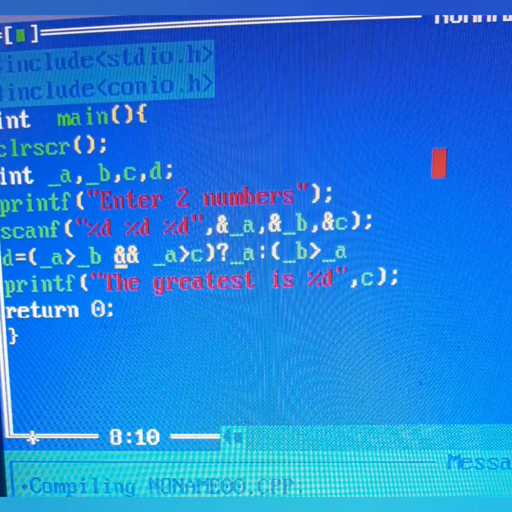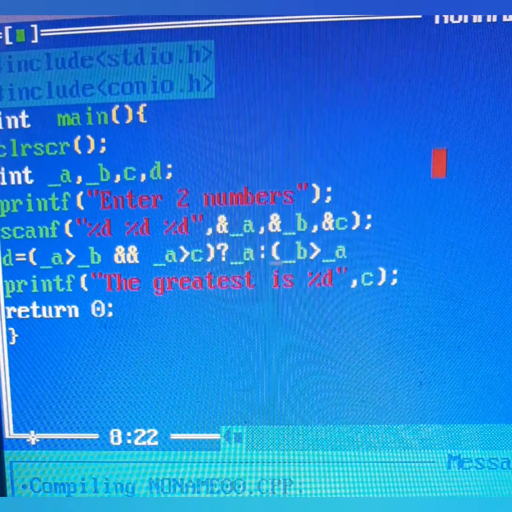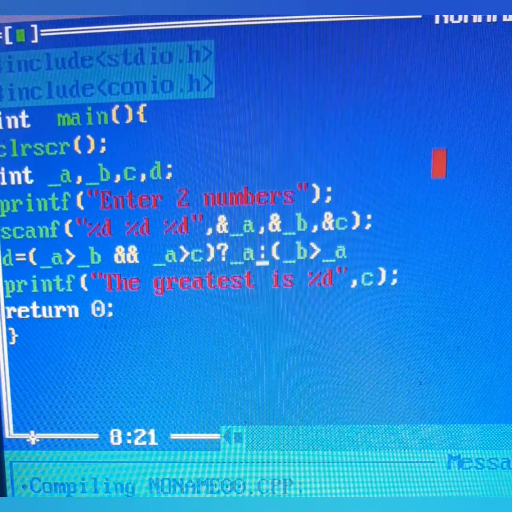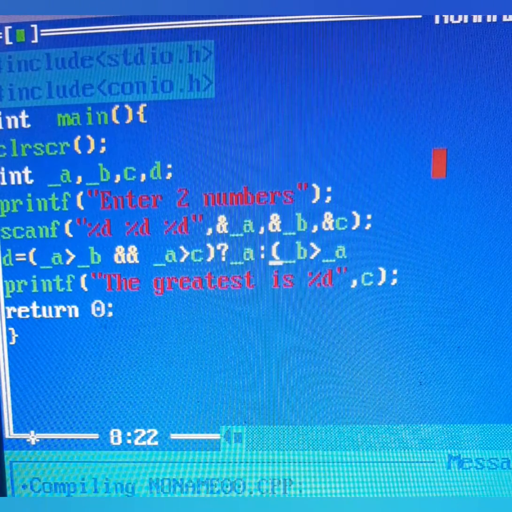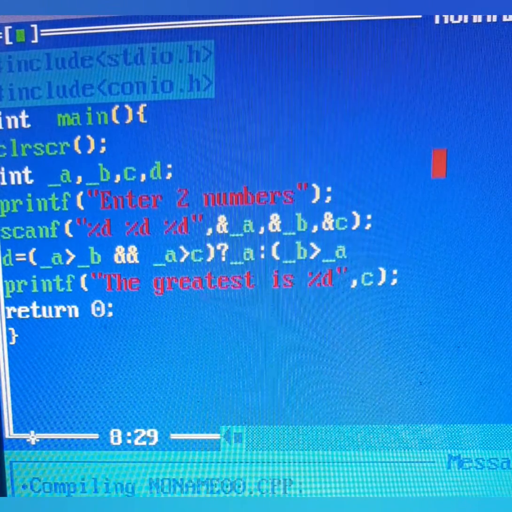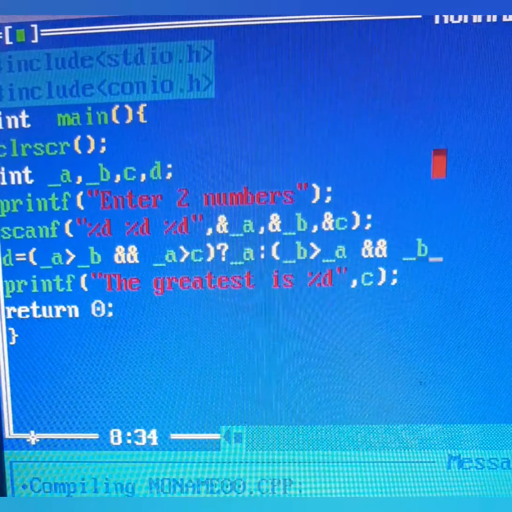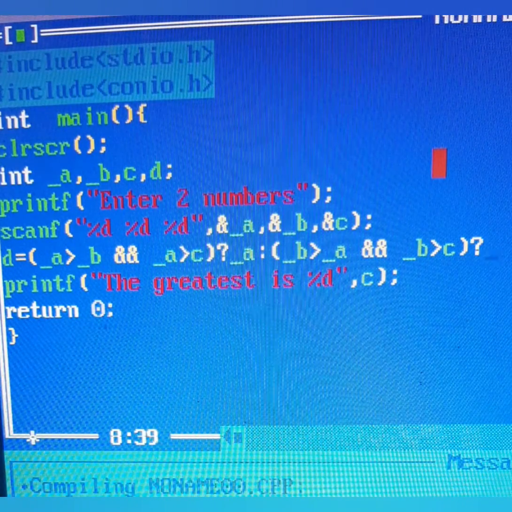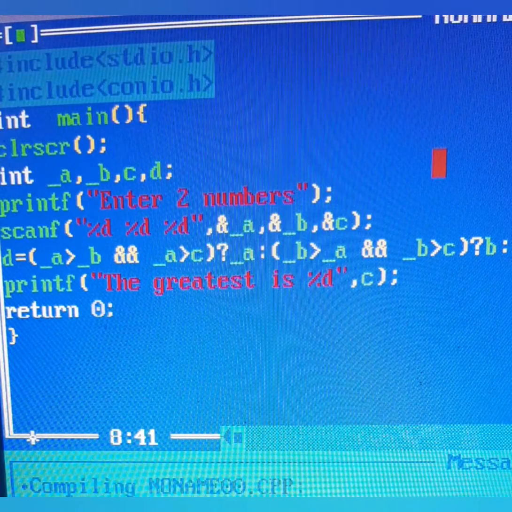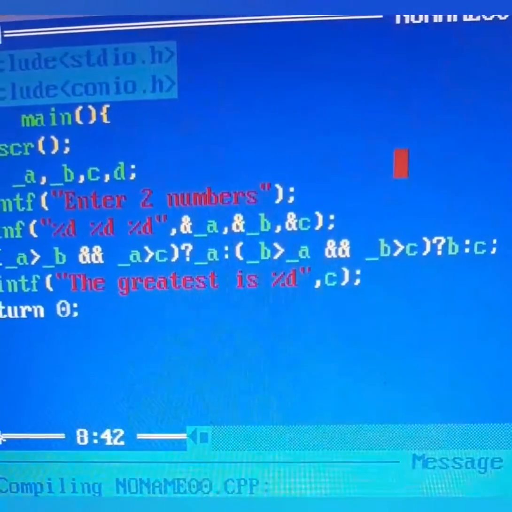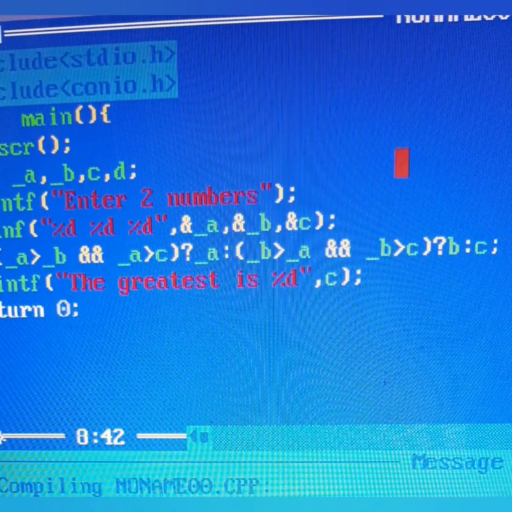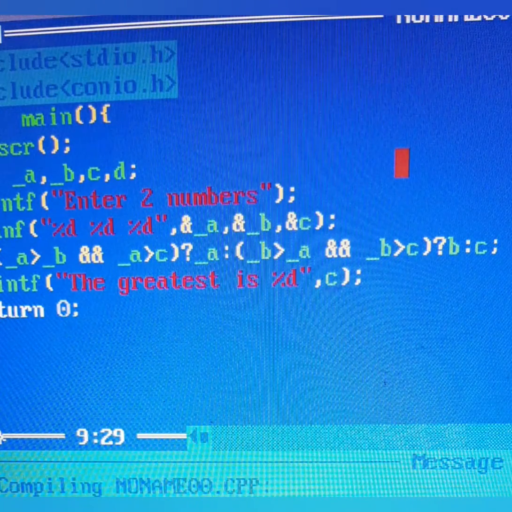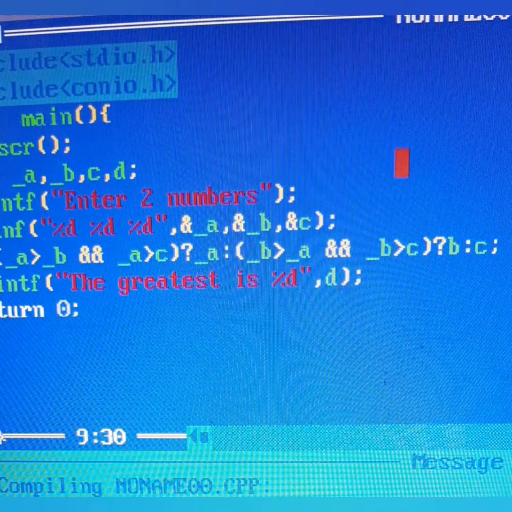If A is greater than B and A greater than C, then A should be the answer. Colon means else, else if B is greater than A and B is greater than C, then B should be the answer, else C. The last variable is never checked in ternary. After that I am printing here the greatest number is D, because D will be knowing which is the greatest.